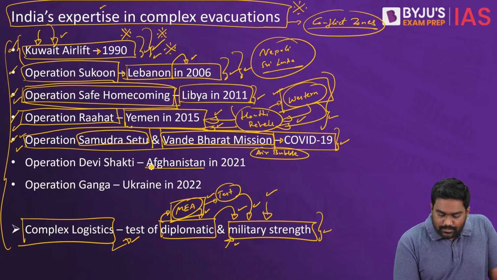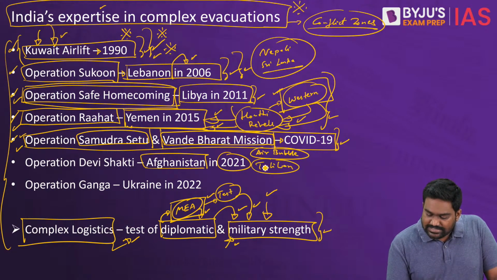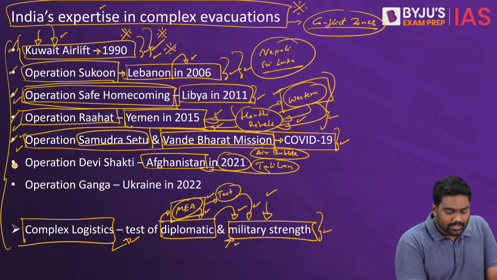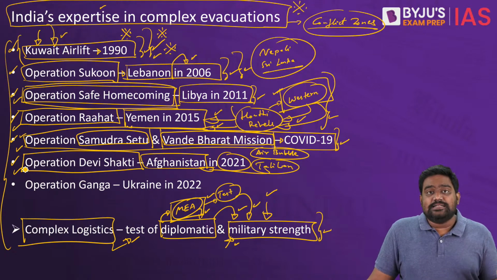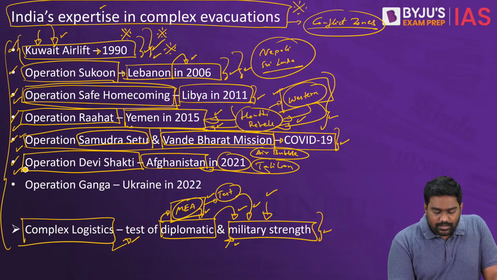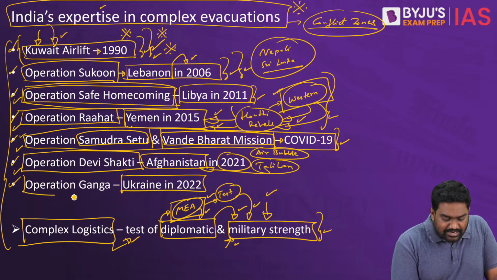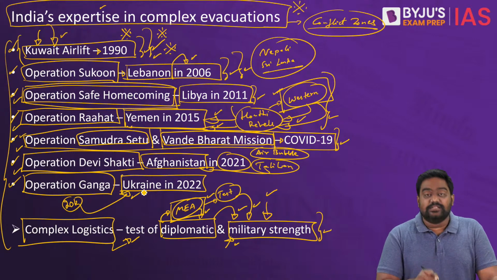Then Afghanistan was recently captured by the Taliban, and the country again descended into chaos in 2021. So India evacuated its nationals and even friendly Afghan citizens through Operation Devi Shakti, carried out by the Indian Air Force. And last year, when Russia invaded Ukraine, 20,000 Indians were trapped in Ukraine, most of them medical students.